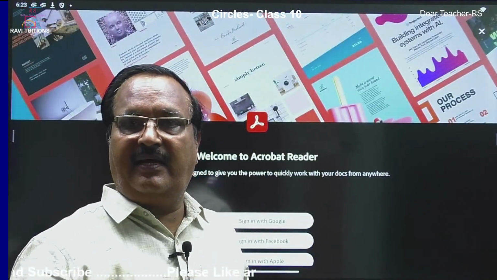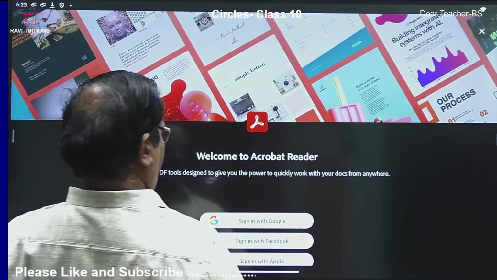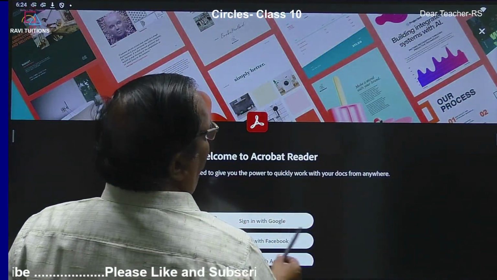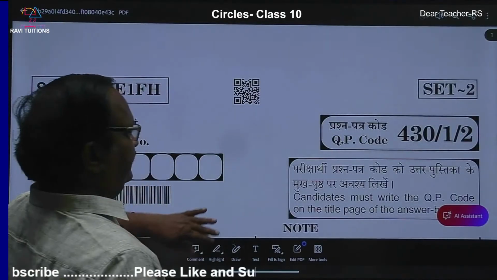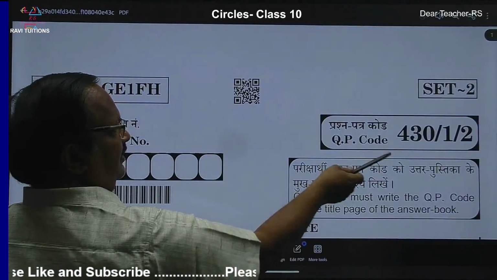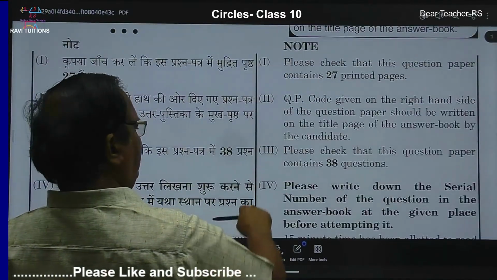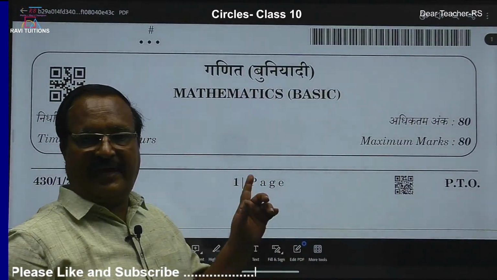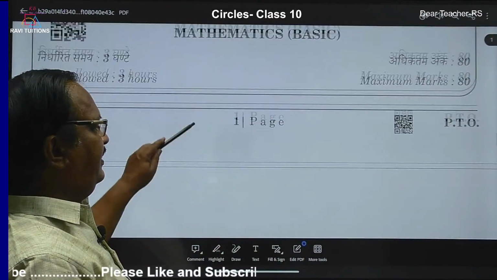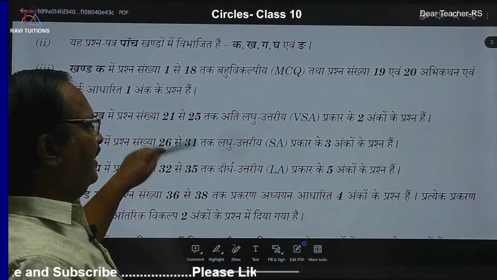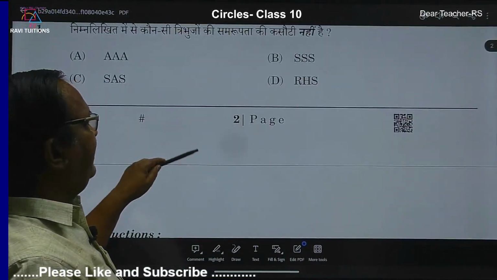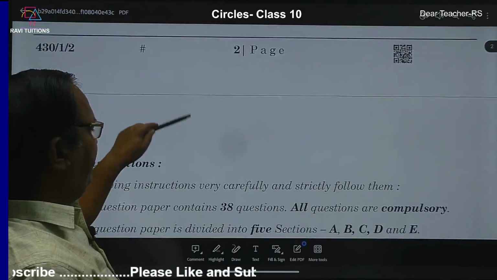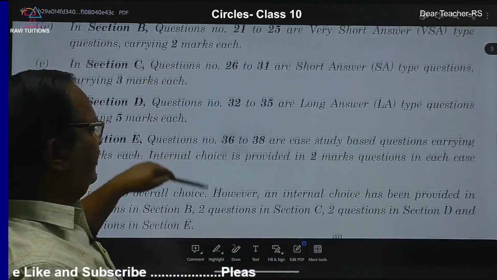Yes, so this is the question paper 430-1-2. Now I hope you are able to see. It is basic, not standard. I have already read and explained the instructions and everything. So directly we will go to the problems.